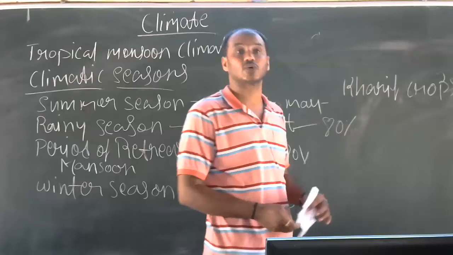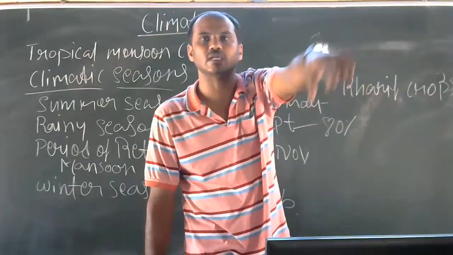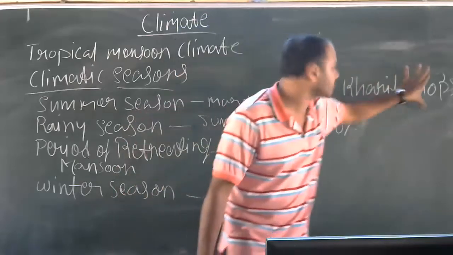This helps for the cultivation of the Kharif crop. Kharif crop means seeds are sown in the rainy season and harvested at the end of the rainy season or in the winter season. So that is called the Kharif crop.